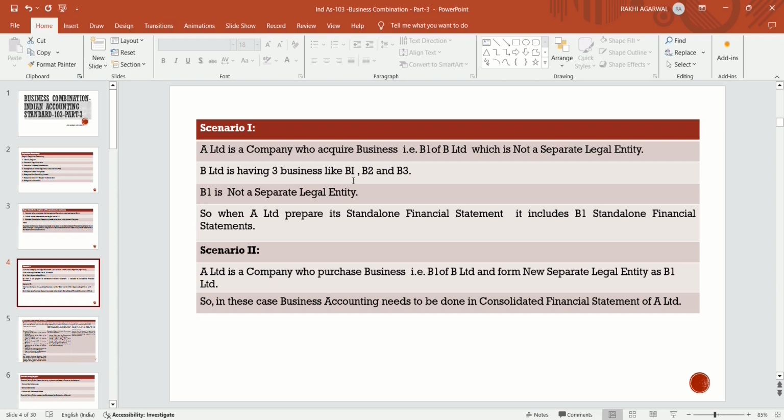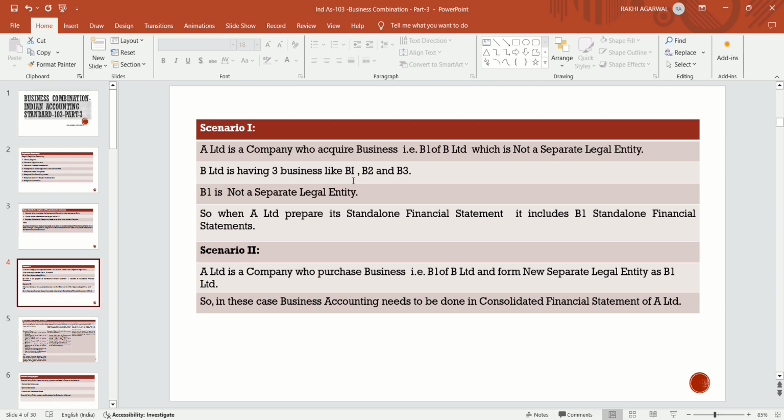Now scenario 2: A Limited is a company which purchased the business of B Limited, that is, one of the businesses of B Limited, and forms a new separate legal entity. In that case, A Limited is acquiring one of the businesses of B Limited and creating another new separate legal entity.